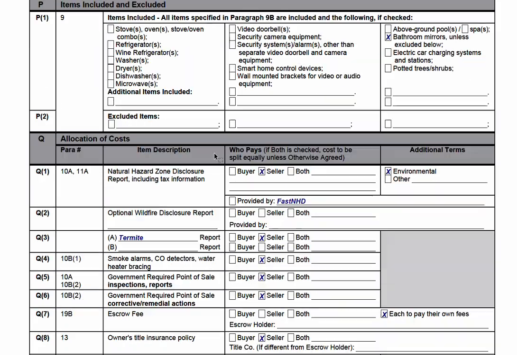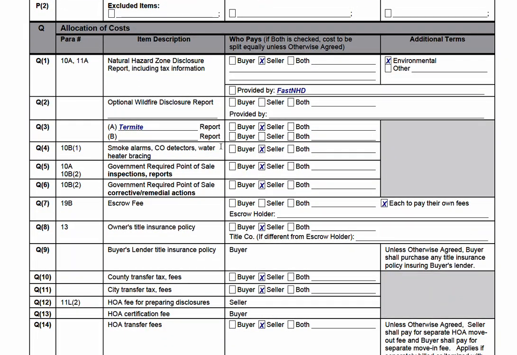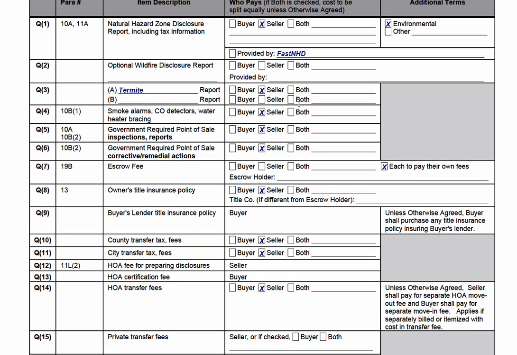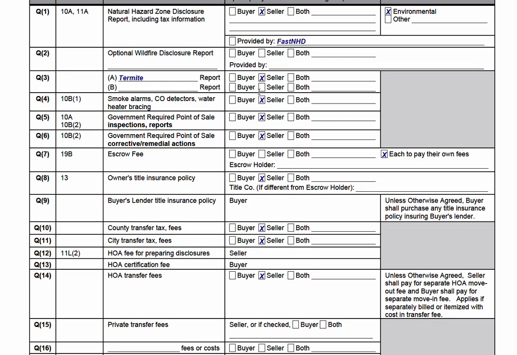All right? And then down here, allocation of cost. This is another important section of the offer. NHD, so I'm having the seller pay. I'm having fastnhd.com do it. I'm putting environmental. Optional, wildlife, optional. I'm leaving this blank. I'm not doing this. Termite report. And by the way, fill it out your own way. I'm just showing you how I would do it, in a hurry. And I'm confident in it because I've, at this point, brokered thousands of transactions. Thousands. Termite report. I'm having the seller pay.